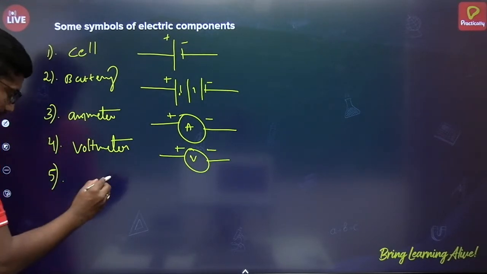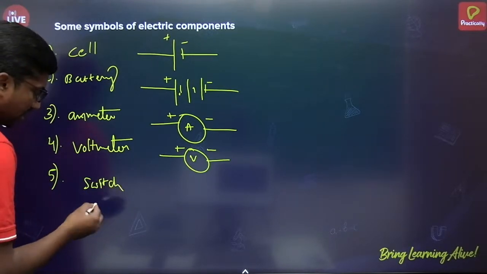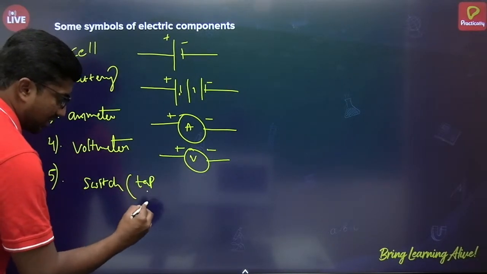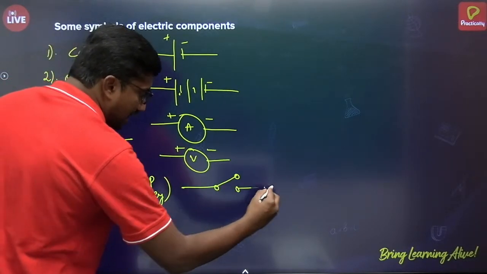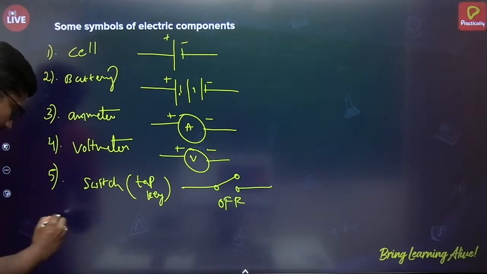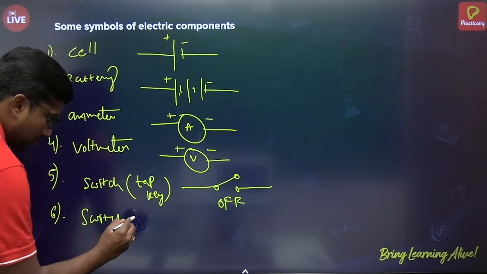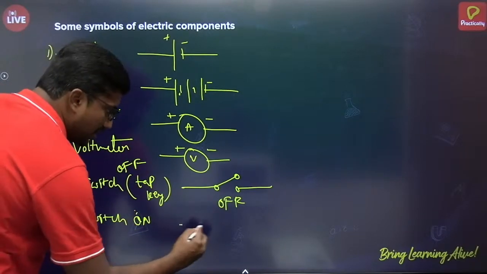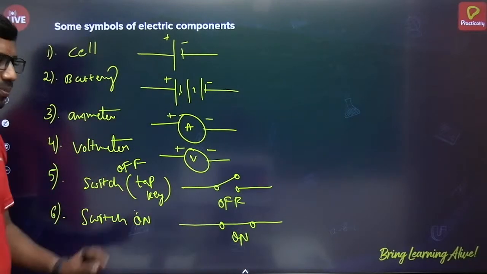Next, switch. Here, if you are representing a tap key, this is the representation of your tap key off. Switch on. Okay, this is switch off and this is switch on. Switch on means you have to close this. This is tap key on.